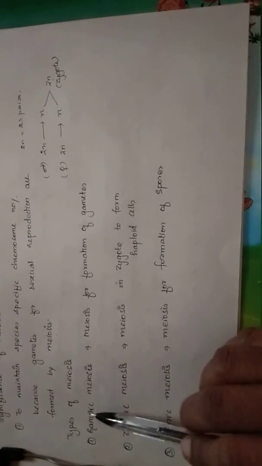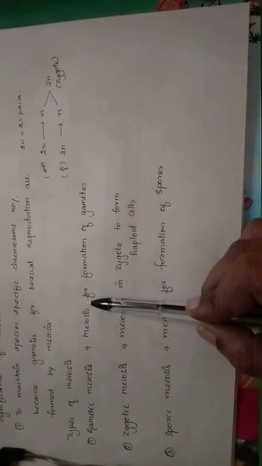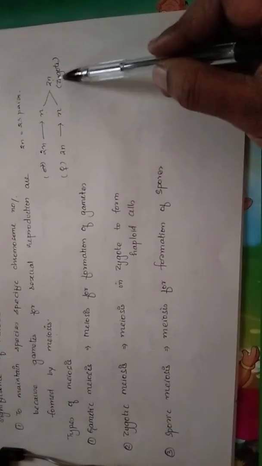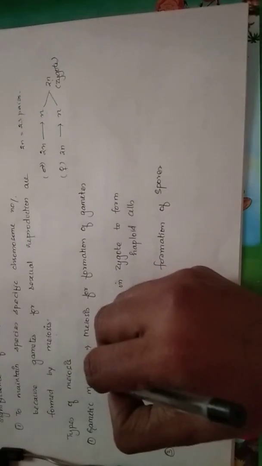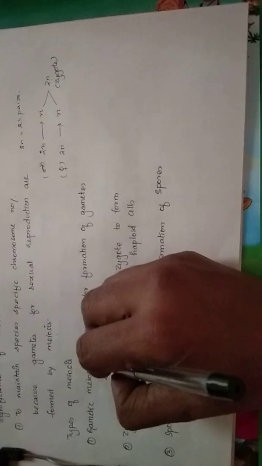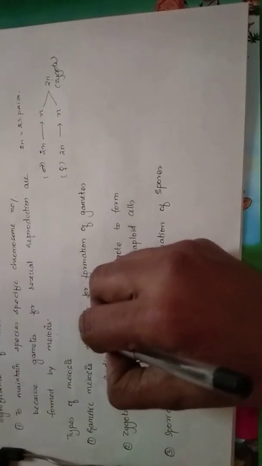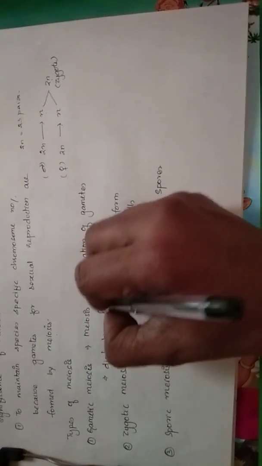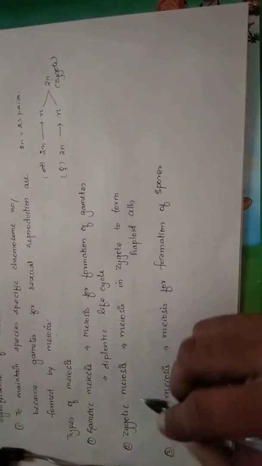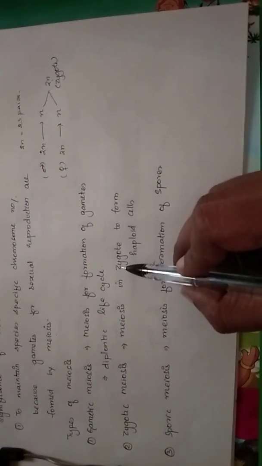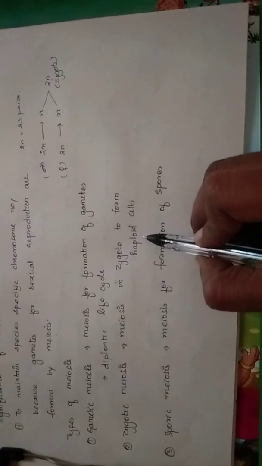And the types of meiosis: gametic meiosis. This is meiosis with the formation of gametes. This happens in organisms that have a diplontic life cycle. And zygotic meiosis is meiosis in the zygote to form haploid cells.